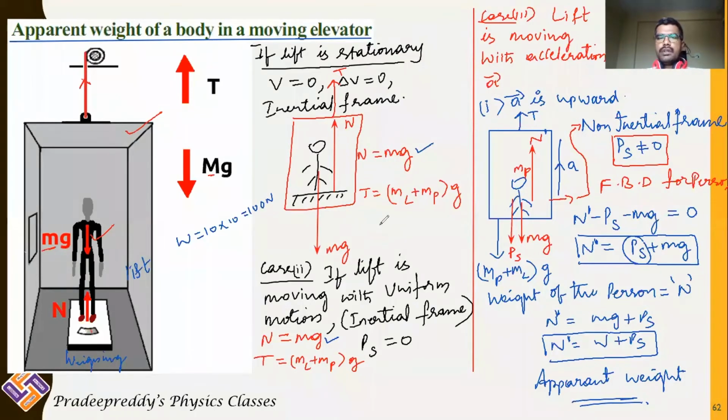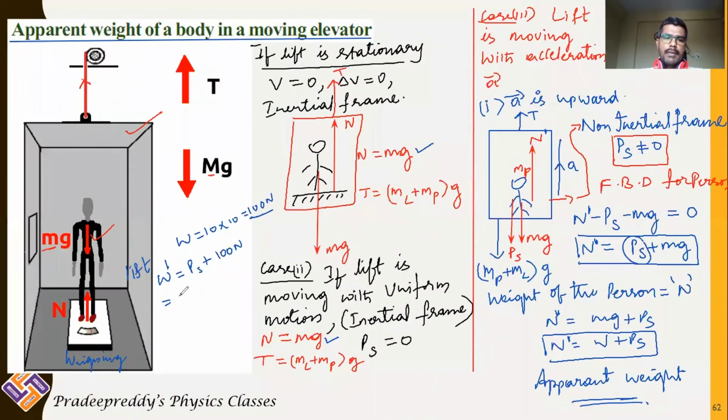So when he stands on the ground or when he stands on this lift, which is stationary, his weight appears to be 100 Newton. But when the lift is moving in upward direction with an acceleration A, there will be a pseudo force acting in downward direction. So you will be getting apparent weight W dash, which is equal to pseudo force plus 100 Newton. And how do you write this pseudo force?